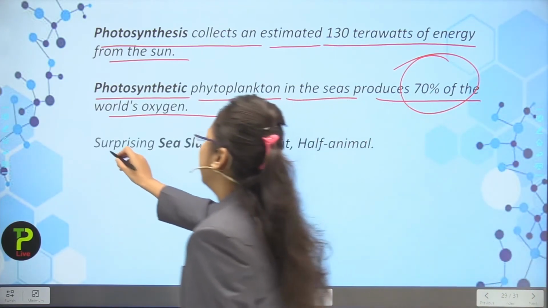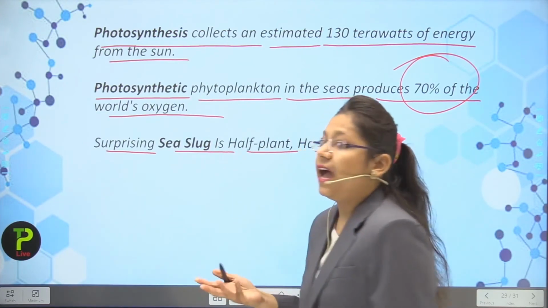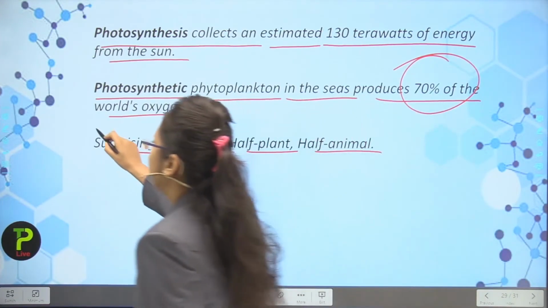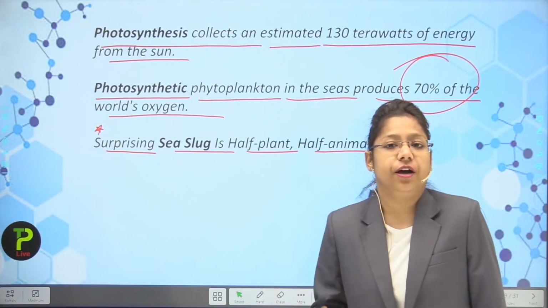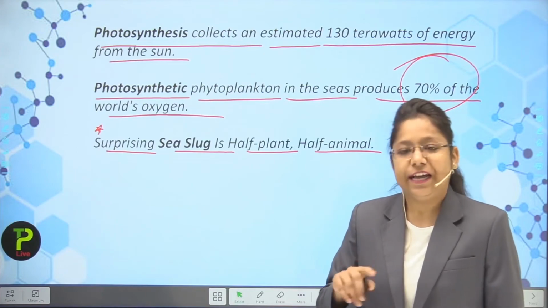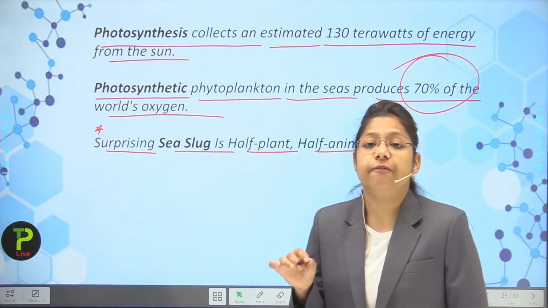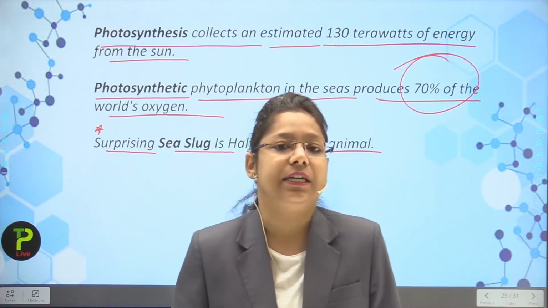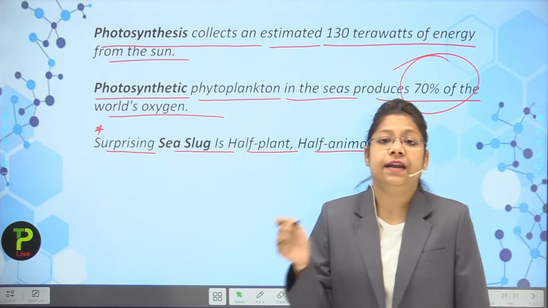Next, a surprising sea slug is half plant, half animal. Now this is a very important fact. Actually, this sea slug is half a plant and half an animal. It is an animal, but it represents half of it as a plant also, because it contains the chlorophyll pigment and can be autotrophic and heterotrophic.